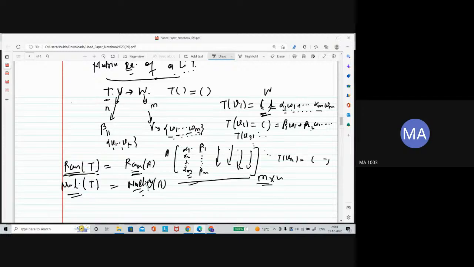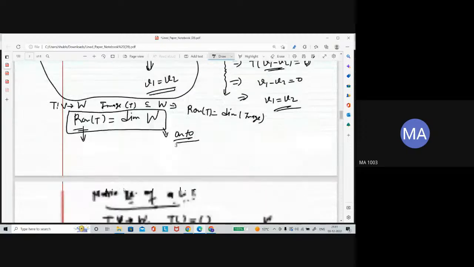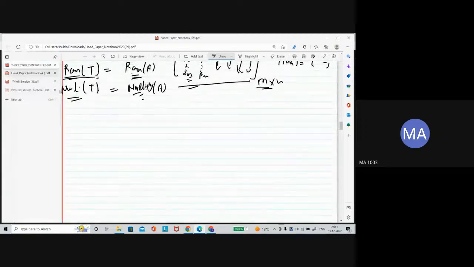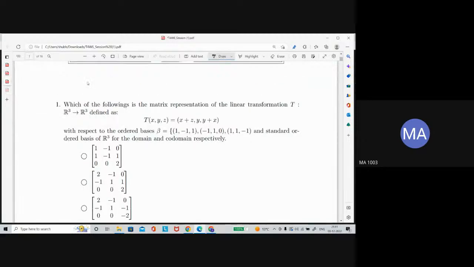So this is all about the use of rank, nullity, and matrix representation. Now let's see an example on this. We will see one or two examples, then everything will be clear. Like the first example: which of the following is the matrix representation of the linear transformation T from R3 to R3 that is given, with respect to the ordered basis beta